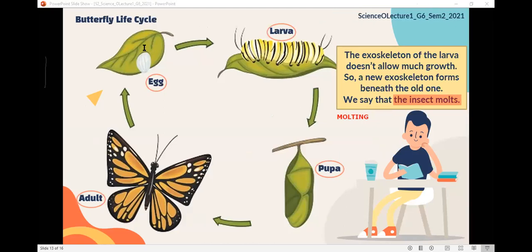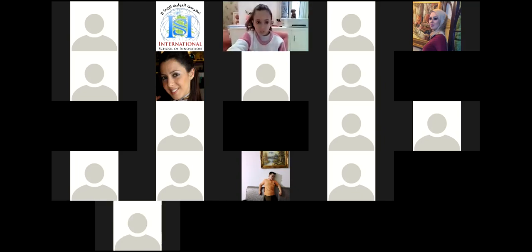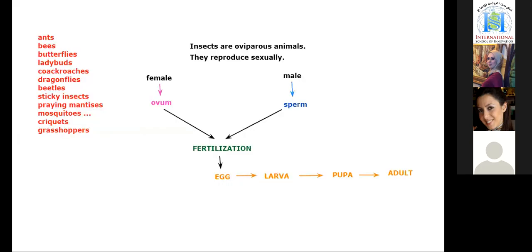Are you still wearing the same clothes, guys? No. Each time you grow, you need new clothes since the older ones are small and don't fit you anymore. This is what happens with insects. Each time they grow, they need a new exoskeleton. I will use the whiteboard to write this. The outer skin of an insect is called an exoskeleton.